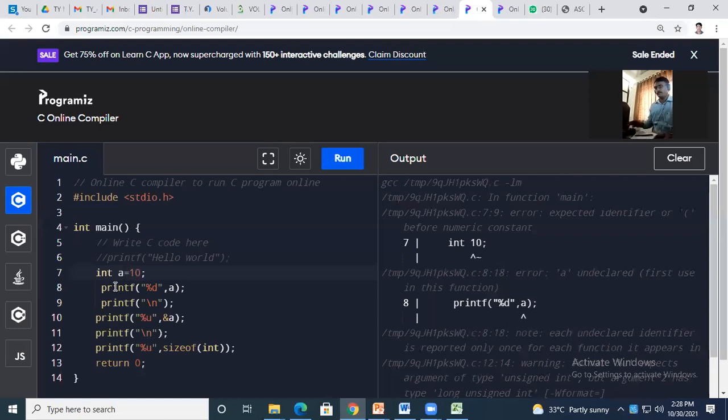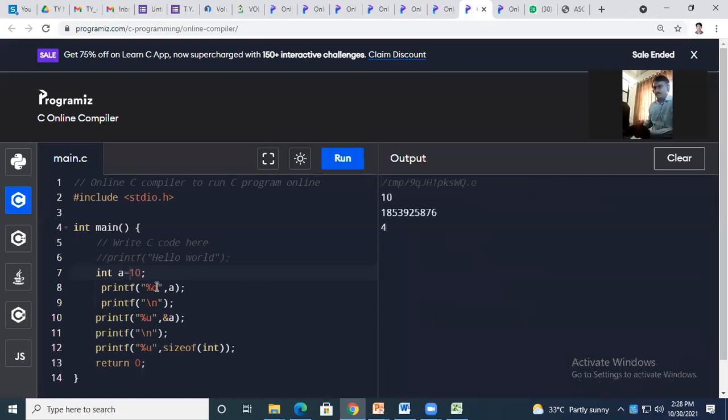Here a is equal to 10. See, this is what a format specifier is. If I use a variable of integer type, then to display it I need to use %d as the format specifier. If I use the character data type, then I can use %c or %s. %c is to display a single character, and %s is for displaying a word, that means a collection of characters. Now for float, if I define it as float, then I need to use %f.